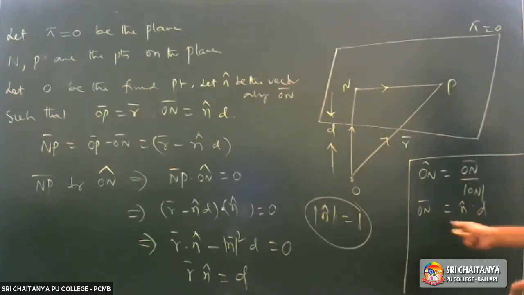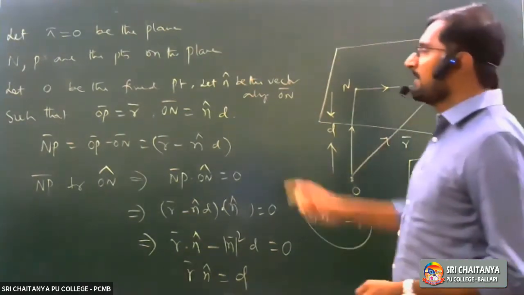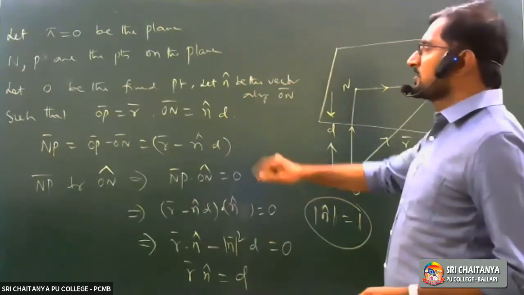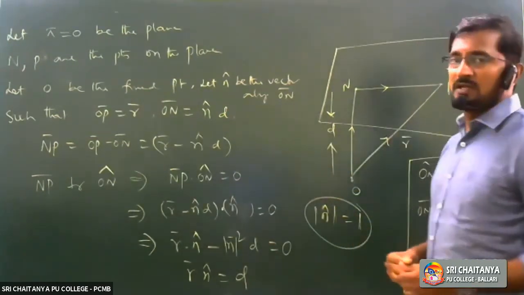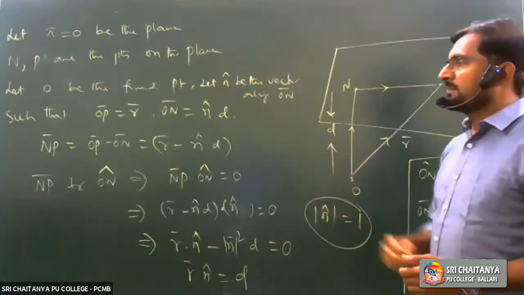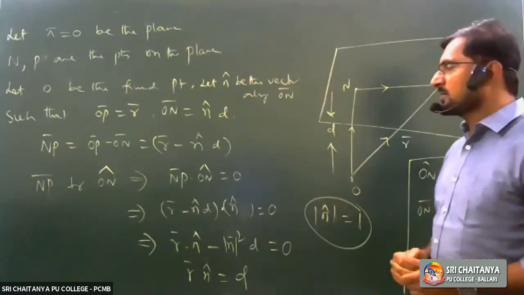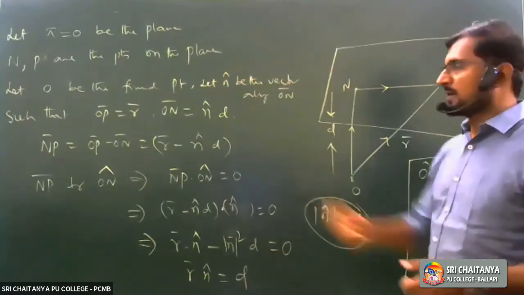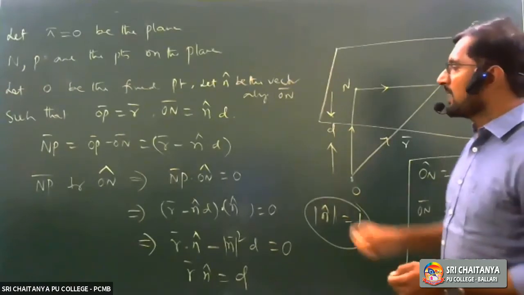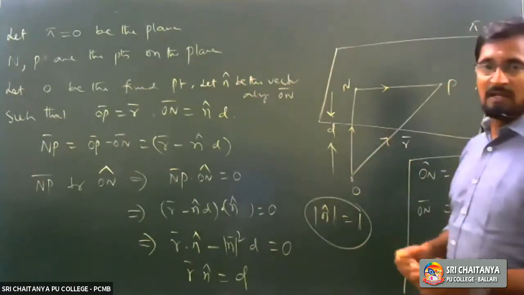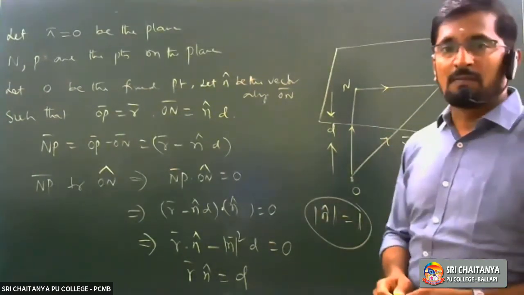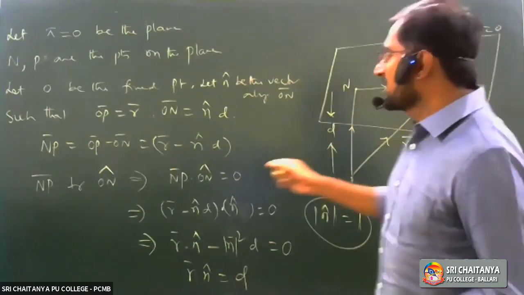Now, ON bar is equal to N cap into D. OP bar is equal to R bar, ON bar is equal to N cap into D. Now, NP bar is equal to OP bar minus ON bar. After that, NP bar is perpendicular to ON cap. ON cap is equal to N cap.